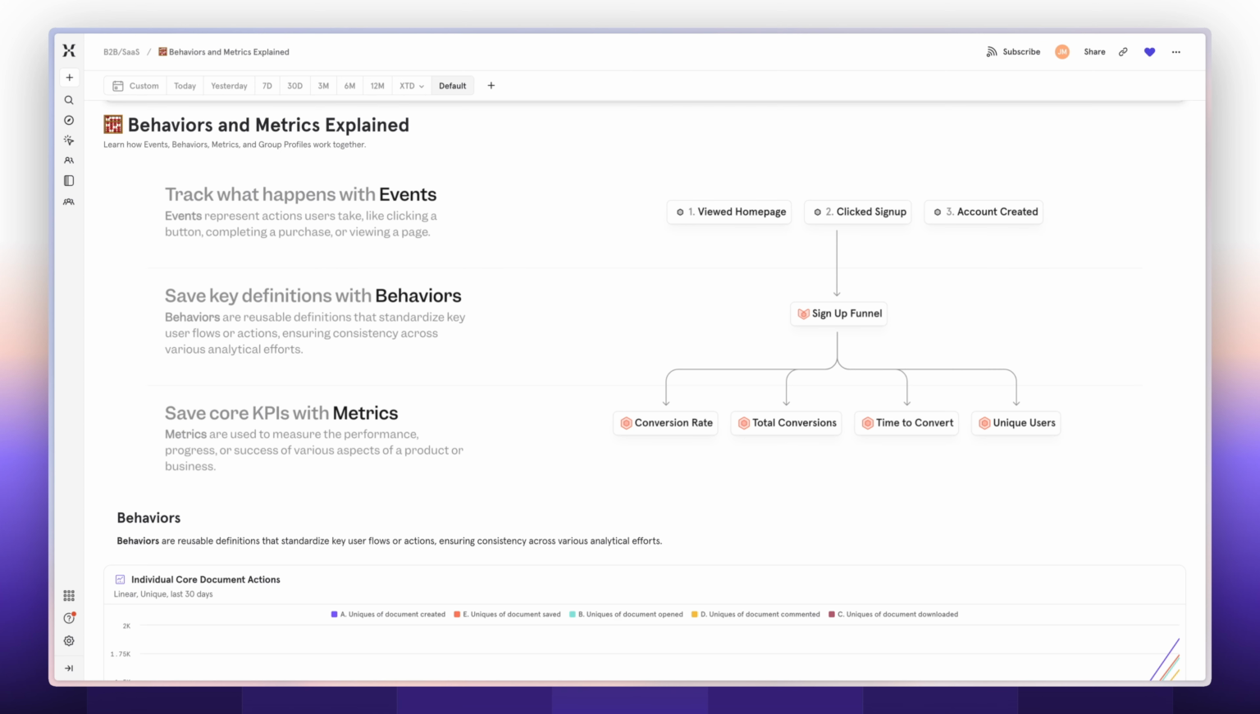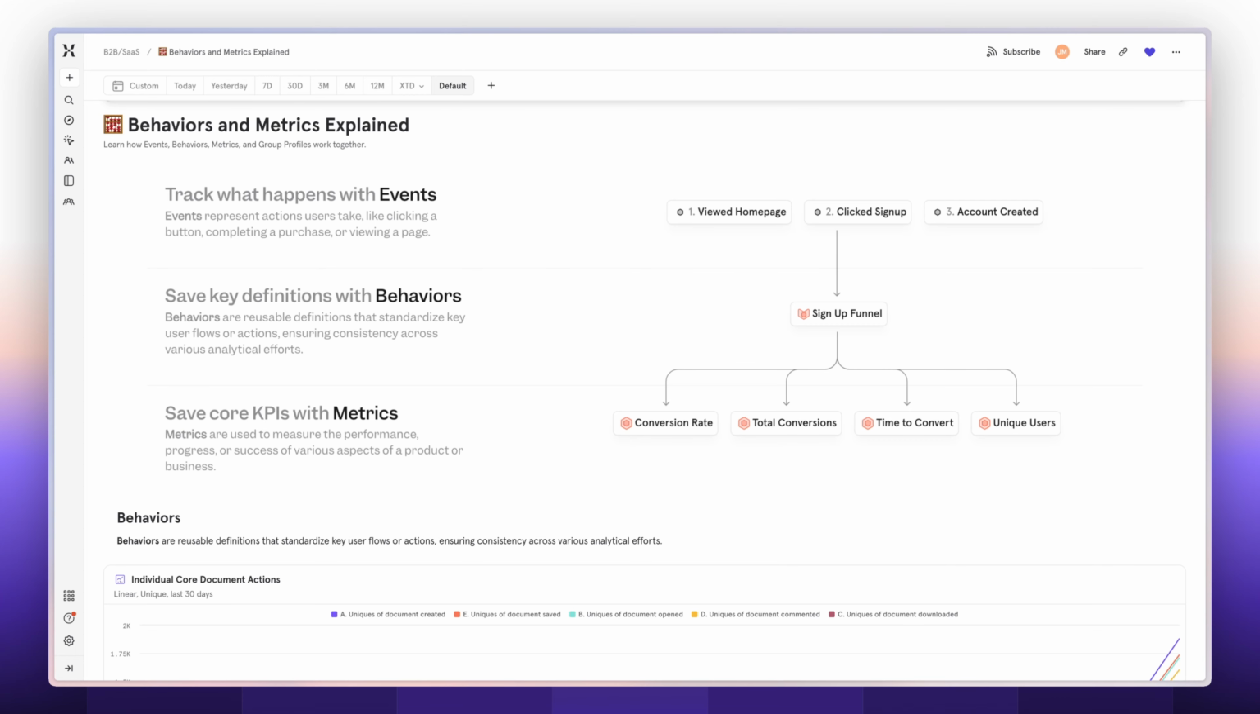Now, a metric is a measurement. So I could be measuring a single event, I could measure a funnel behavior, I could measure a number of profiles or a cohort, but that would be called a metric. In this example, I'm looking at 4 different metrics that I could generate from one behavior. I could look at conversion rate, total conversions, time to convert, or unique users, all based on the same sign-up funnel behavior, which is based on these 3 events. Metrics and behaviors together create a great way to create trustworthy definitions that anyone in your organization can rely on.